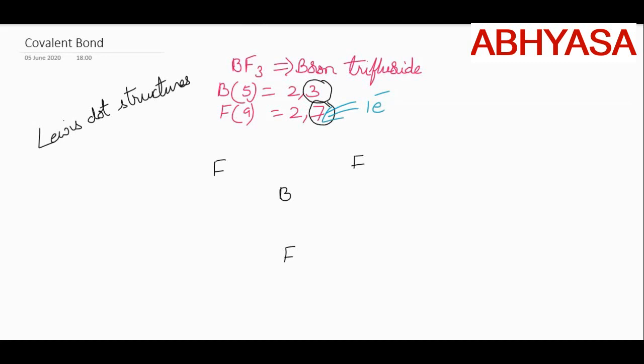So that is the reason why only 1 electron of fluorine is involved in bonding. I will write 1 electron here separately, and all the remaining 6 electrons here. Same with the second fluorine as well as the third fluorine.